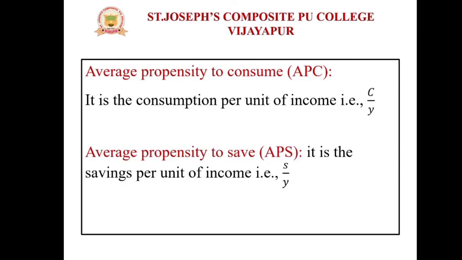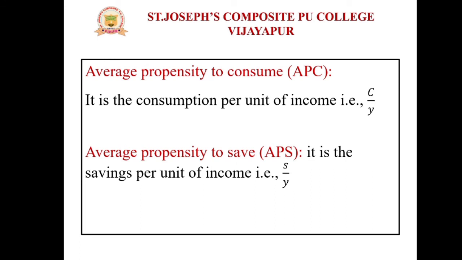The next question, what is APC, or average propensity to consume, and APS, average propensity to save. See dear students, APC means it is the consumption per unit of income. Per unit of income, what we get as consumption, that is APC.